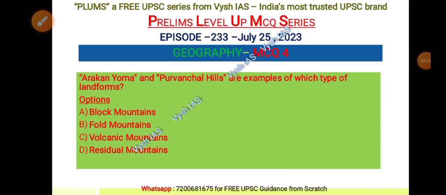Arakan Yoma and Purvanchal hills. These are the examples of which type of landforms? Options are A, block mountains, B, fold mountains, C, volcanic mountains, D, residual mountains. Let us see the answer now.